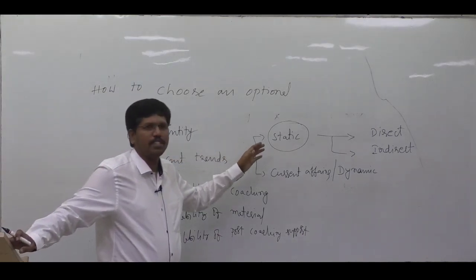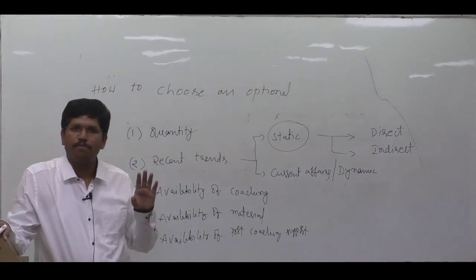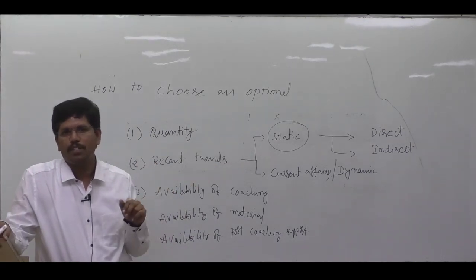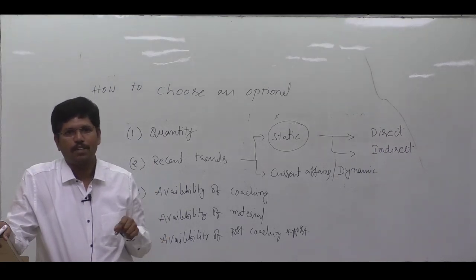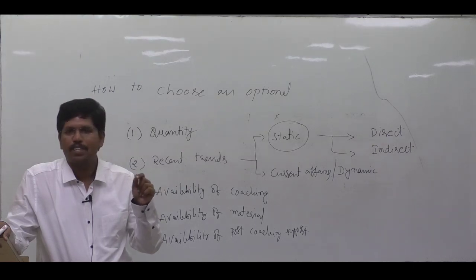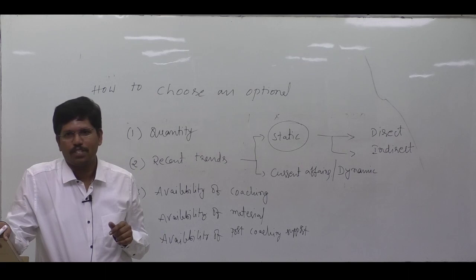Then recent trends. In the past few years, the syllabus has a total of 4 components. In the first paper, there are 2 components. In the second paper, there are 2 components. In the second paper, the second component is Tribal India. Only from Tribal India will current affairs based questions come.